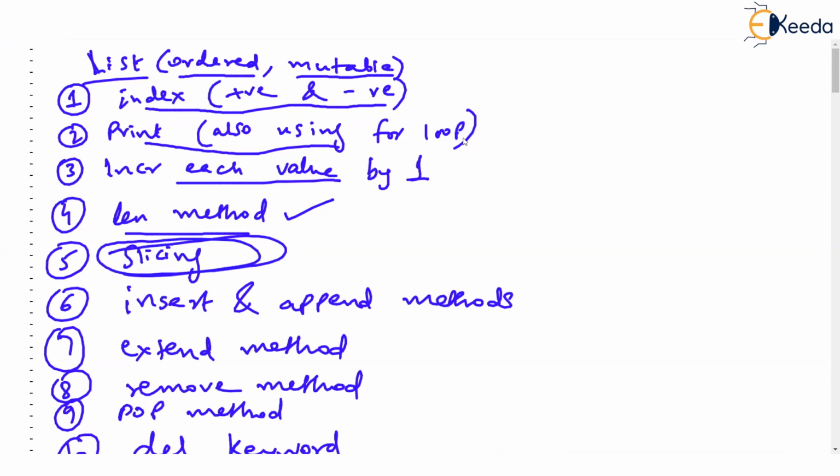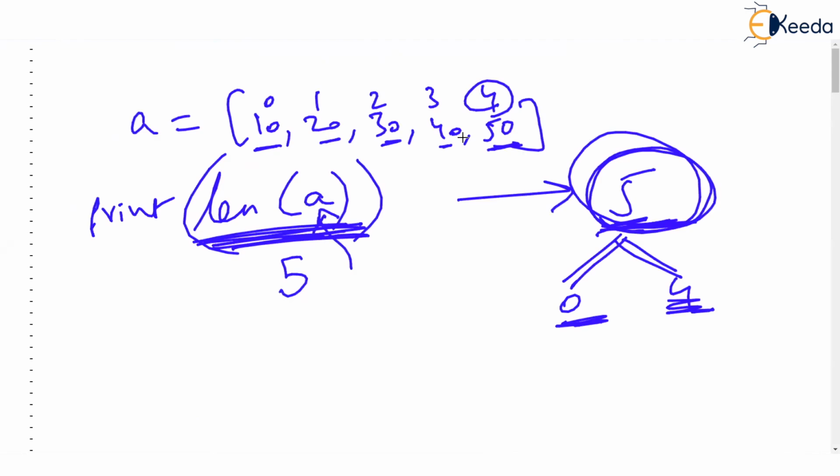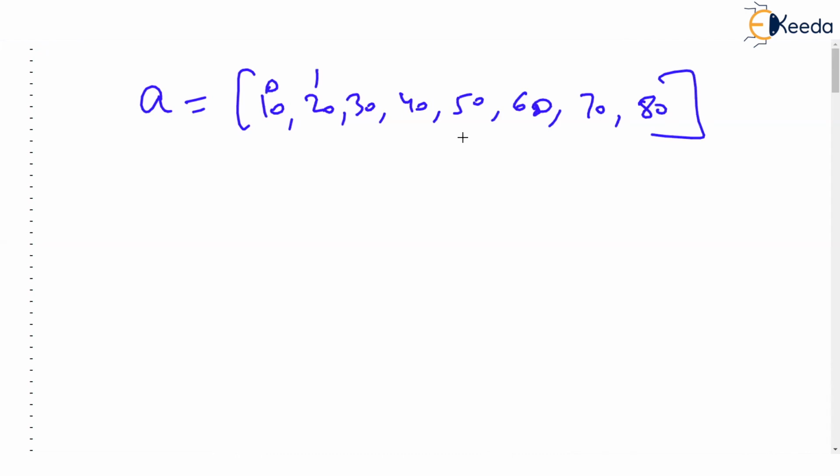Now comes the very interesting point, slicing. Just see, I am now discussing what you mean by slicing. You like this? Definitely. Suppose I have a list like this, 10, 20, 30, 40, 50. So you know indexing is 0, 1, 2, 3, 4. Okay. So somebody tells us to print only 30, 40 and 50. Only these three values we want to print. We don't want to print the entire list.